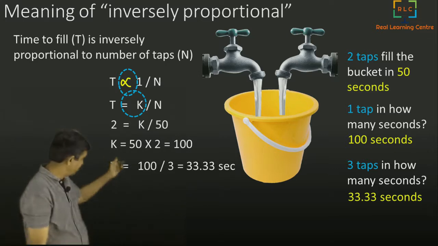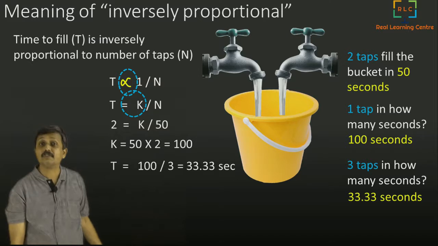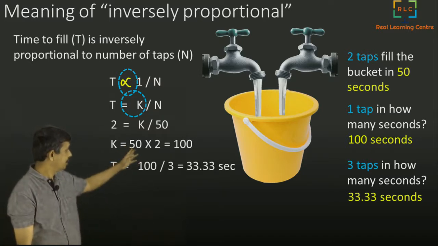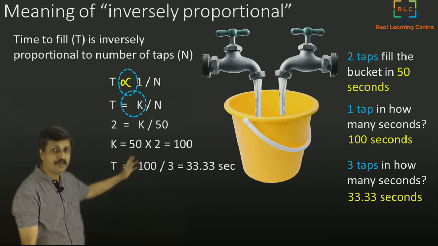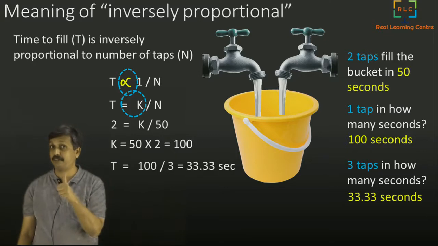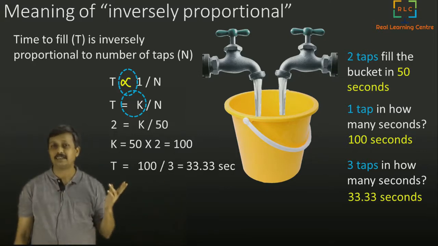So we will write t is equal to k, which is 100, divided by n, which is now 3 taps. We have put 3 taps now. So k by n means 100 by 3, which is 33.33 seconds. That's how I got 33.33. If you know how to use inversely proportional, you can solve many problems like this.